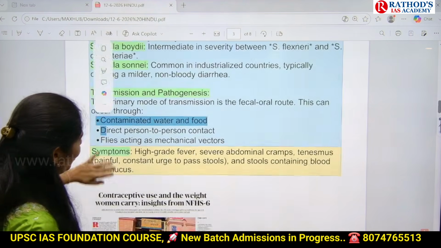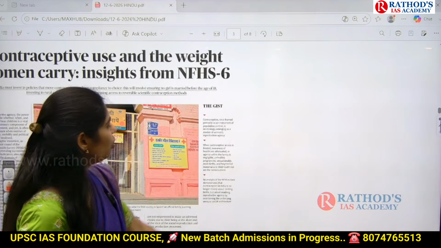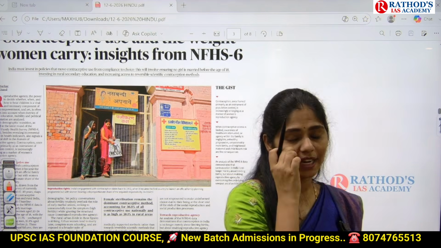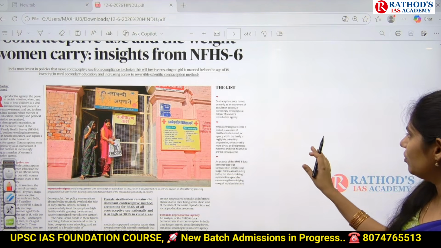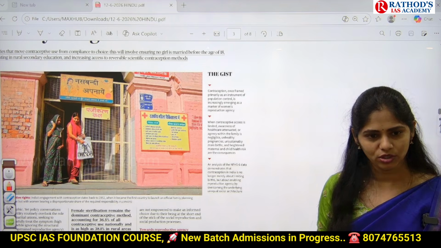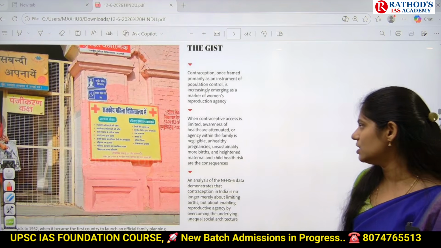Okay, and the next important point is, if you go to the earlier period, around the 1960s, 1970s and 1980s, did we have this much contraceptive access? For sure, no. So because of this lack of contraceptive access, what happened at that time?